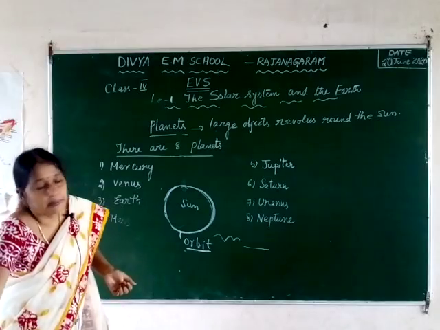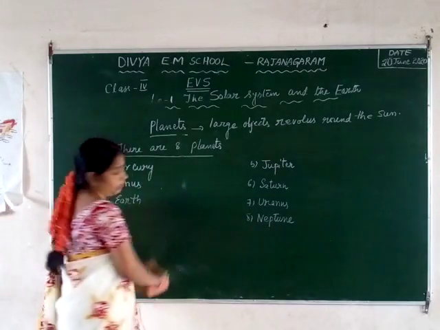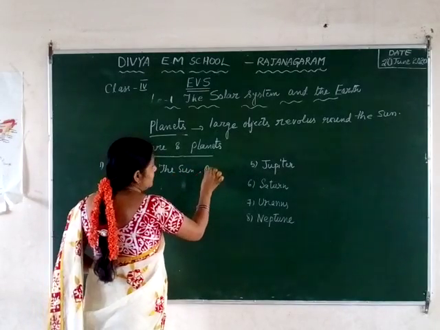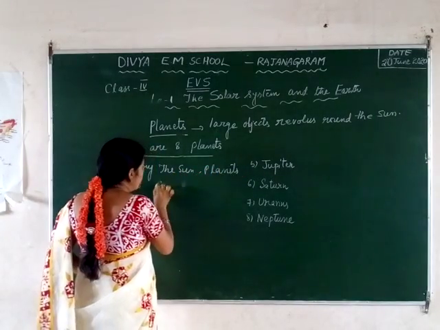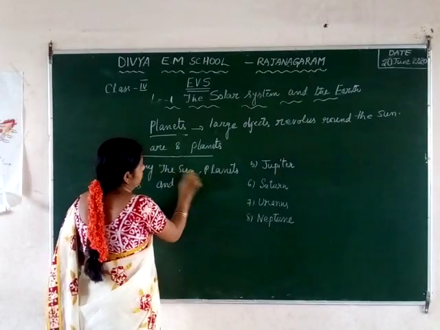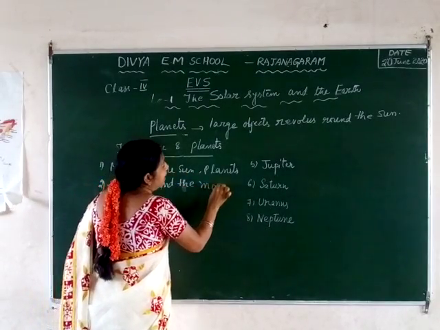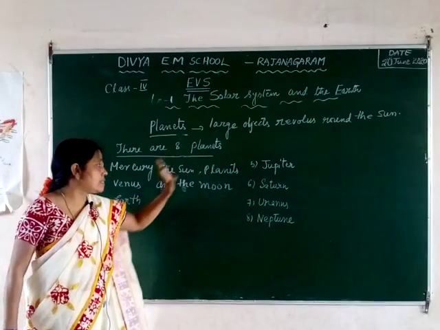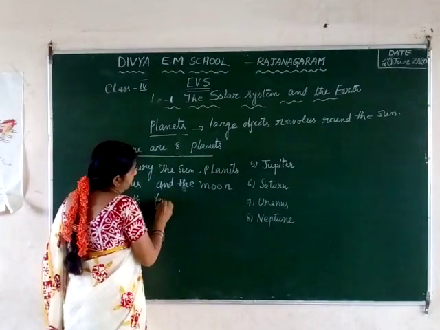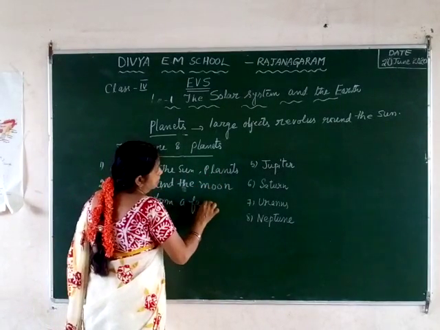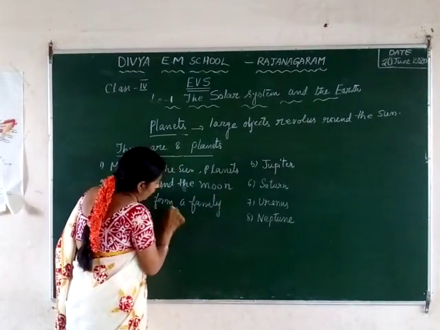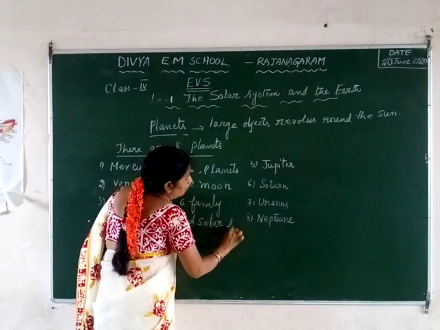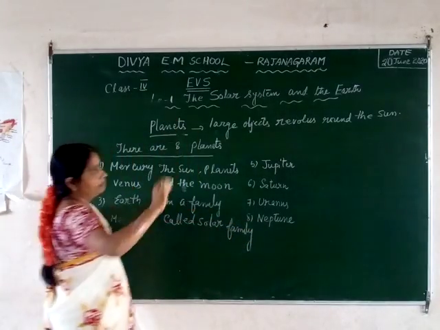So the sun, the planets and the moons form a family called the solar family, or solar system.